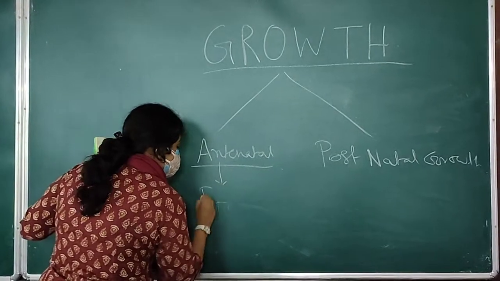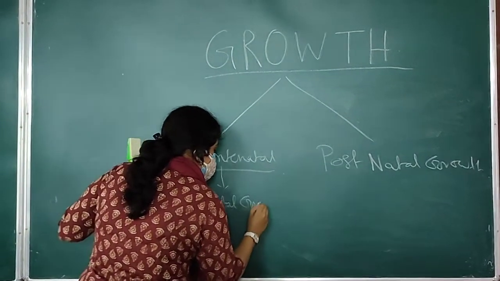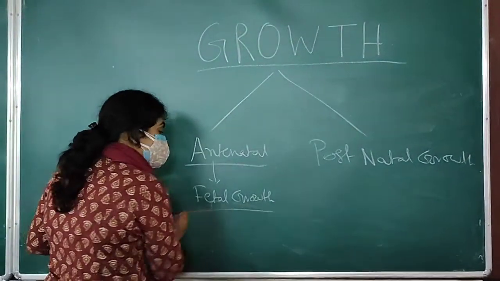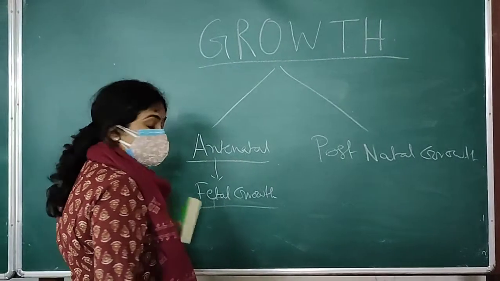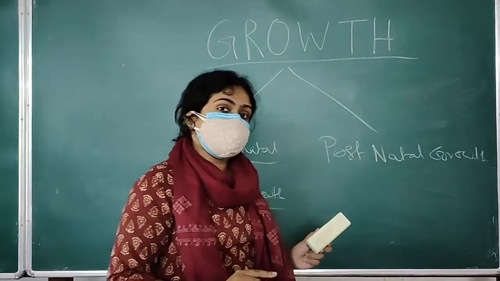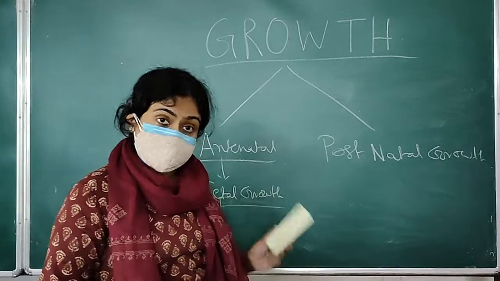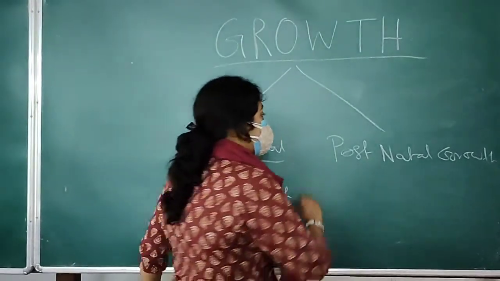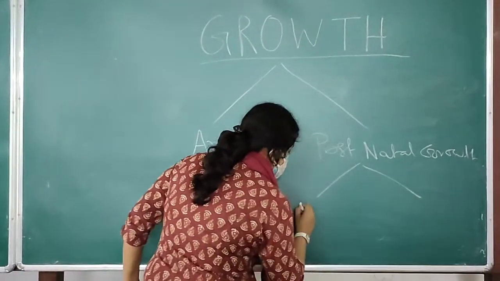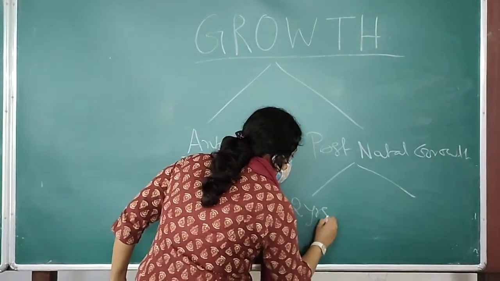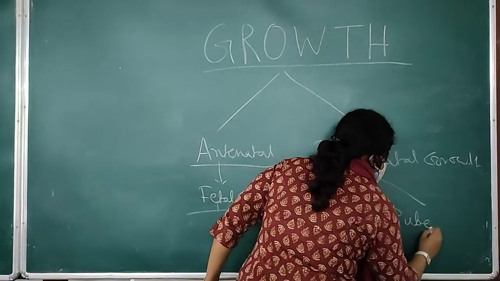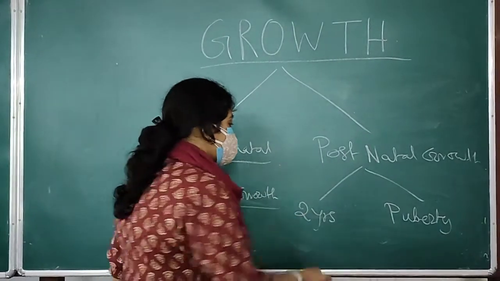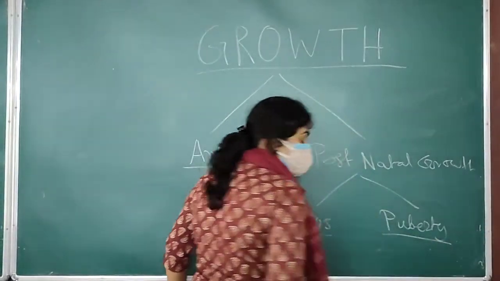Antenatal growth is actually fetal growth. Growth hormone as such does not play any role in fetal growth. Fetal growth is mainly operated by placental hormones, and other than that, genetic factor, nutritional factor, environmental factor also play their role for proper fetal growth. Regarding postnatal growth, one spurt occurs in the initial 2 years of life and another during puberty.